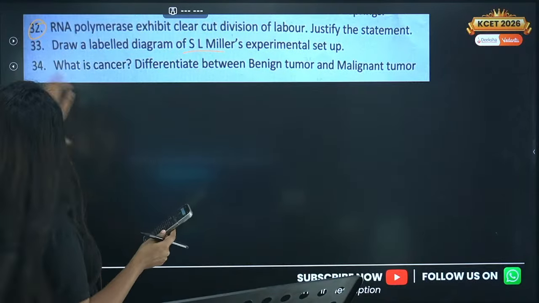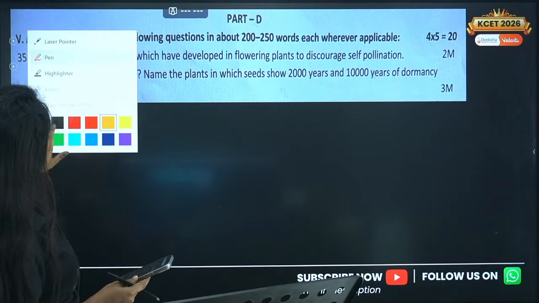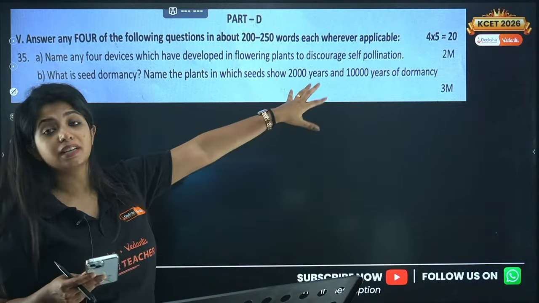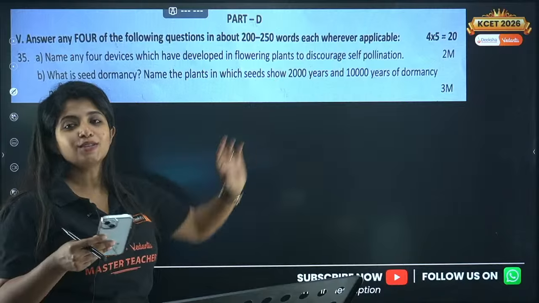Cool. Now, write any 4 questions in 5 markers. So first is: name any 4 devices that have been developed in flowering plants to discourage self-pollination. That means you have been asked about outbreeding devices. So you have to tell.